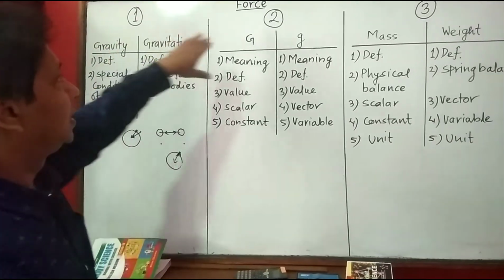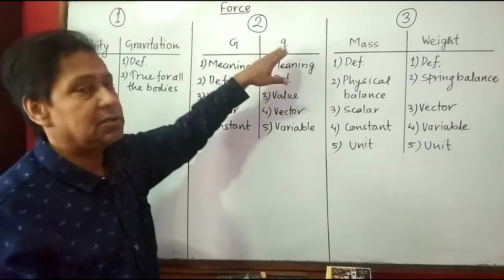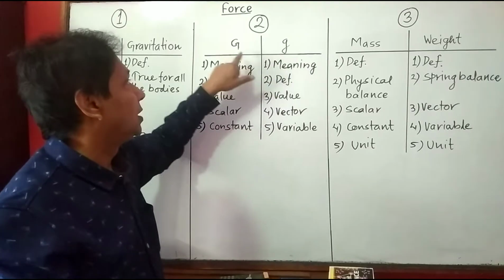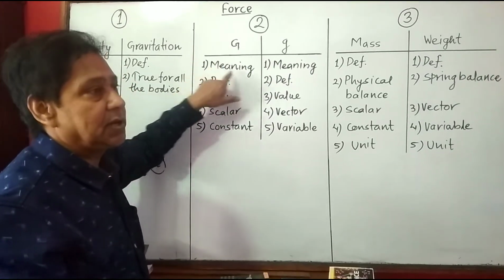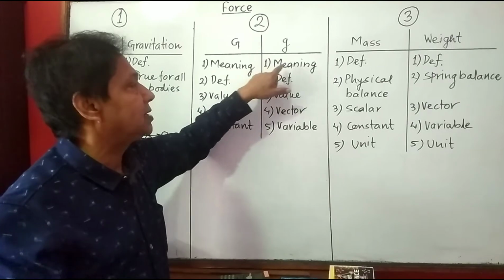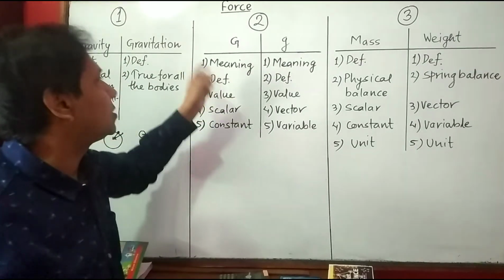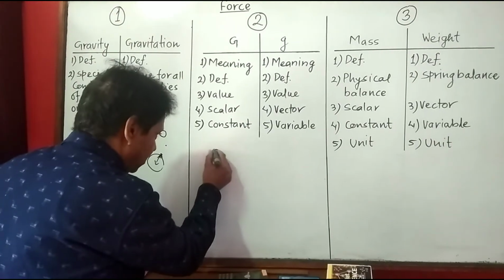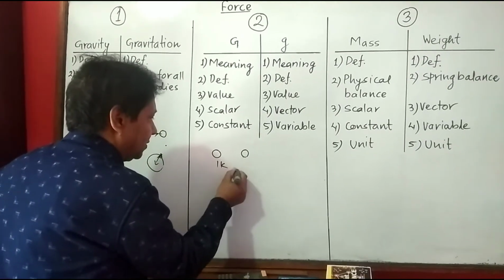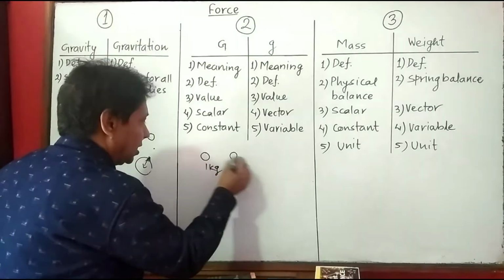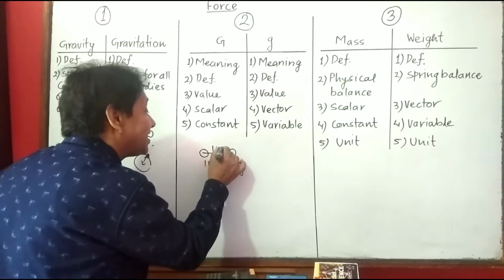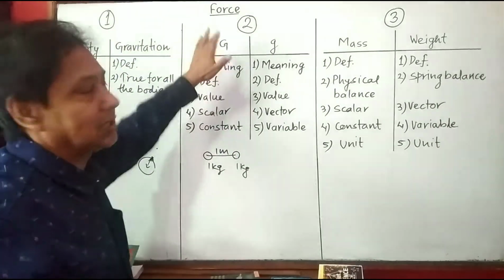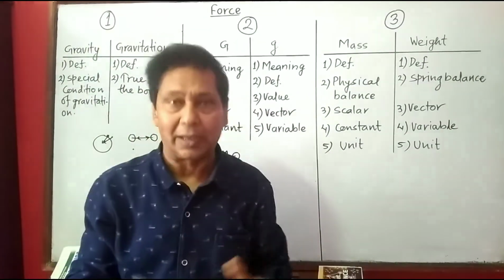Now, let's finish this. Now, what are the differences between capital G and small g? First, you have to say the meaning of this symbol. Capital G, it is gravitational constant. Small g, it is acceleration due to gravity. Next, you have to define these two terms. What is gravitational constant? In previous class also I told you that if 1 kg mass, this is also 1 kg mass, if two 1 unit masses are separated by 1 unit distance, then the gravitational force between them is called capital G. It means we can write the definition this way.